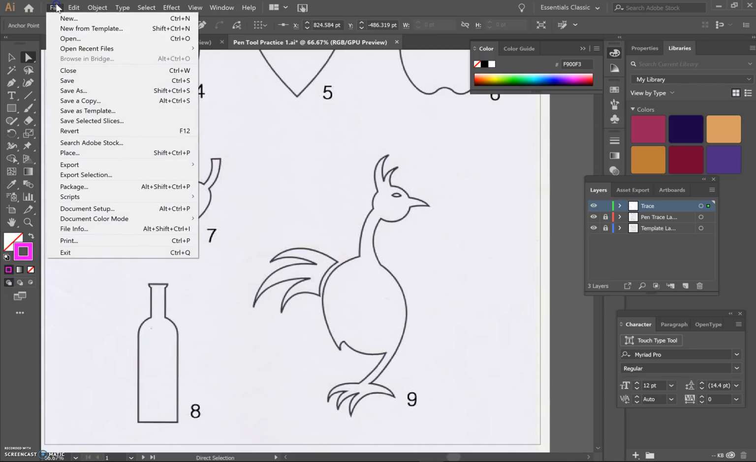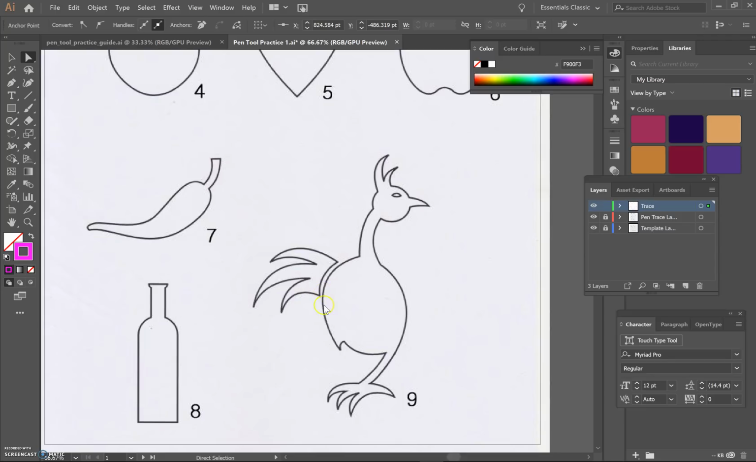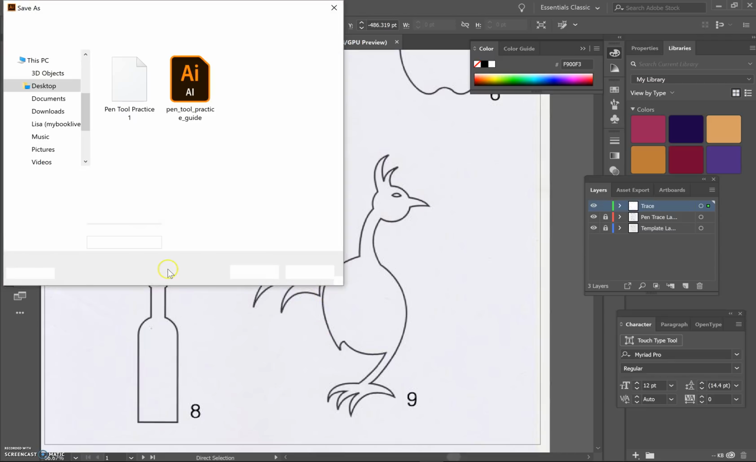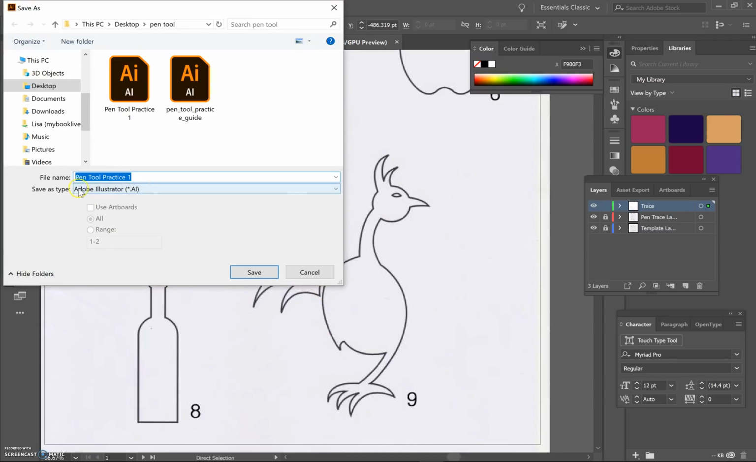When you're done, File, Save As, and you need to make sure that you're in an AI format. So double check Adobe Illustrator AI, and you should put your last name in front of this and your first name. All right, and then click Save when you're totally done with all the designs.